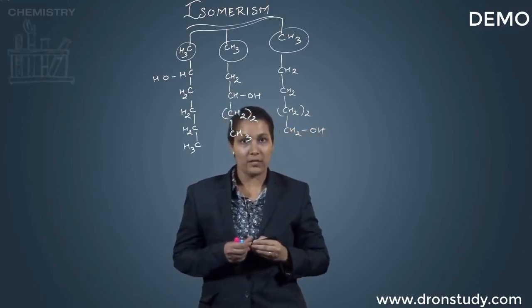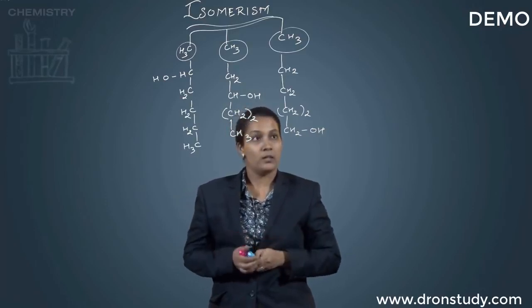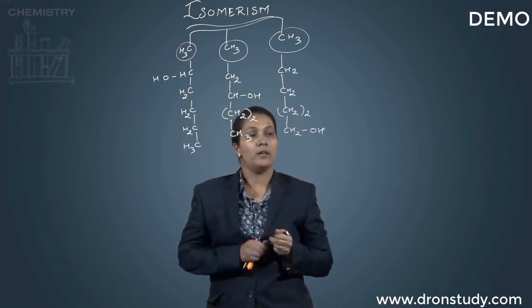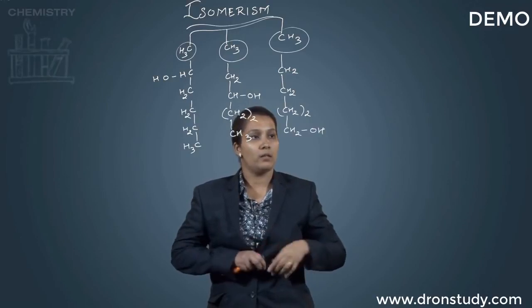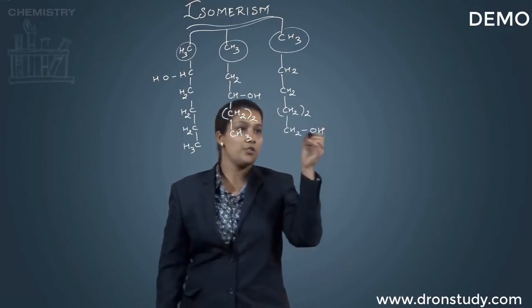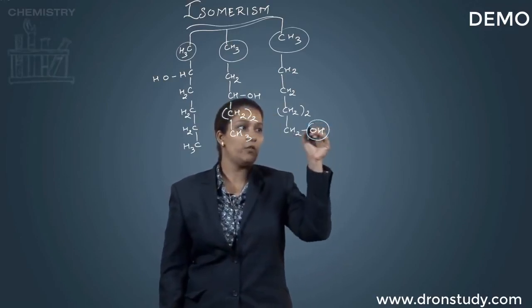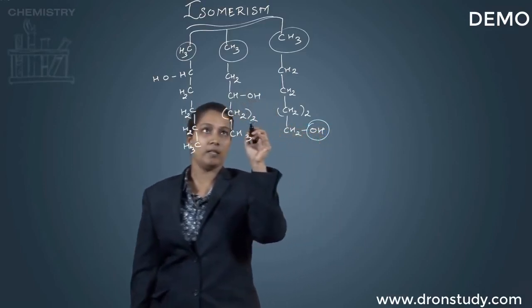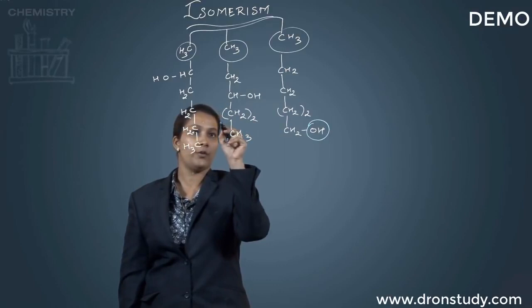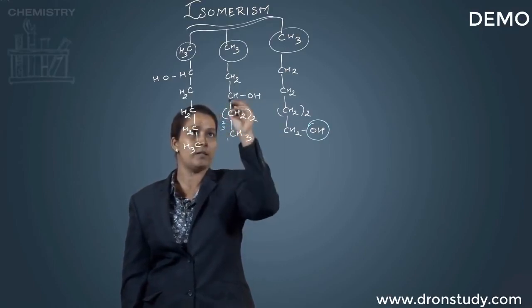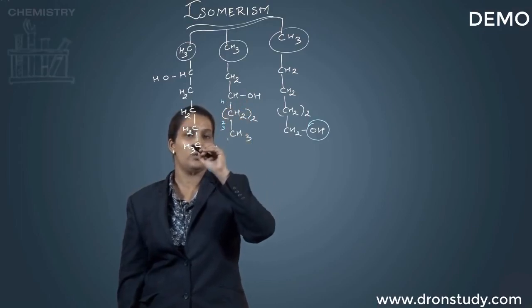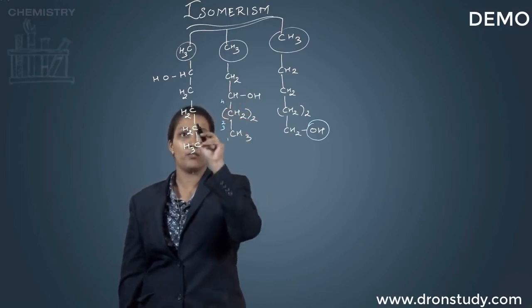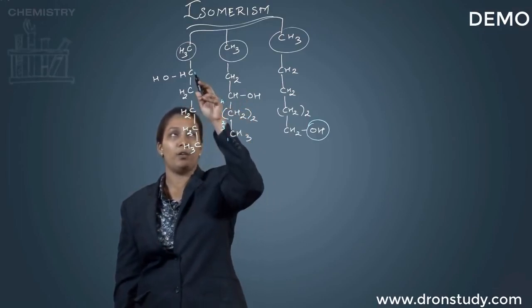So over here, as we see, in this structure, we are having the attachment of OH group on the very first carbon atom. In this case, if I count, I'm having the second and third carbon atom over here itself, on the fourth one. From here, if I count, it's 1, 2, 3, 4, 5.